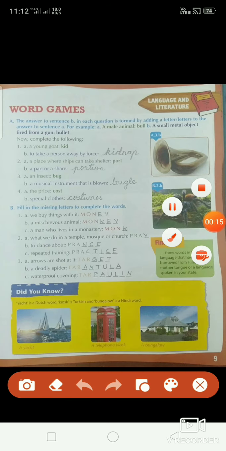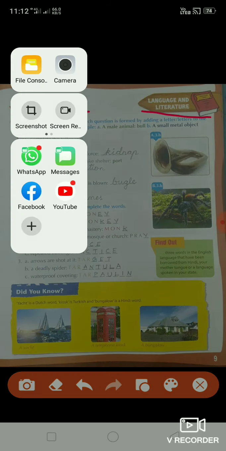Page number 9. It is about language and literature. Word games. We are going to play word games. See option A. The answer to sentence B in each question is formed by adding a letter or letters to answer A. For example, a male animal is called bull. B-U-L-L, bull.